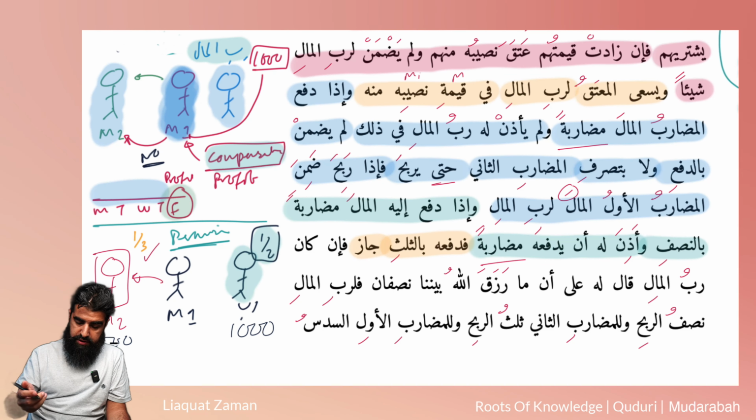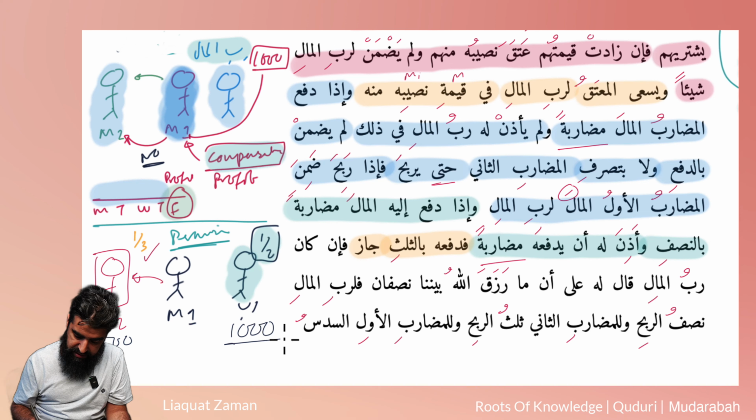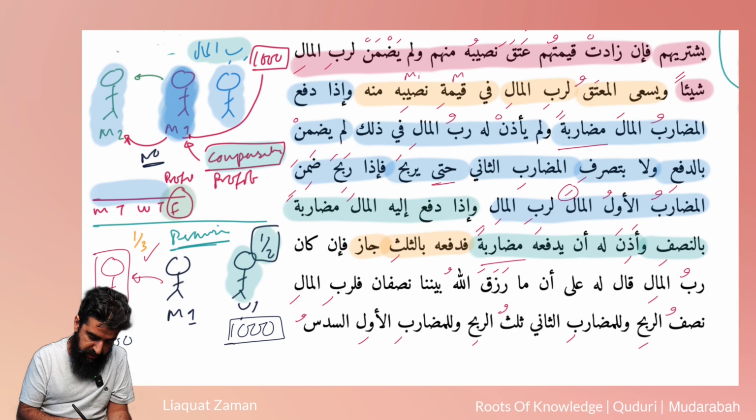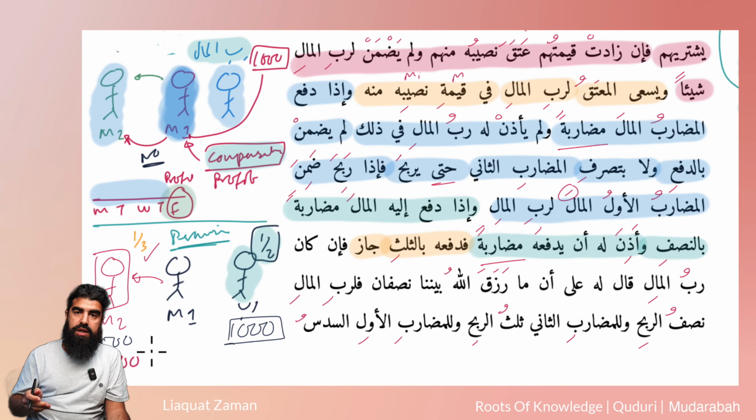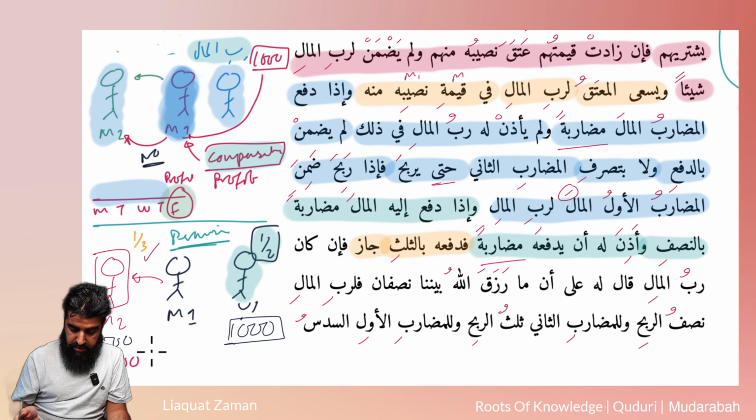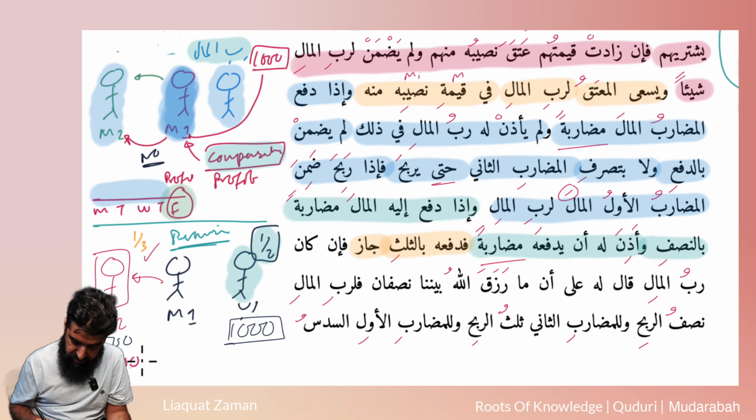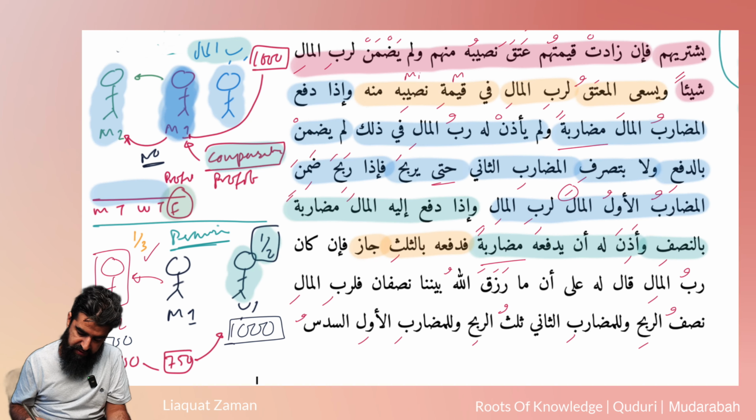So there's 1,000 there, which was his originally. The profit on top of that is 1,500. So half of that will now go to the Rabbul Mal. So from there, we're going to give half, so let's give 750. 750 of that is his now. So he's going to have 750. The rest of the 750, what's going to happen over here?